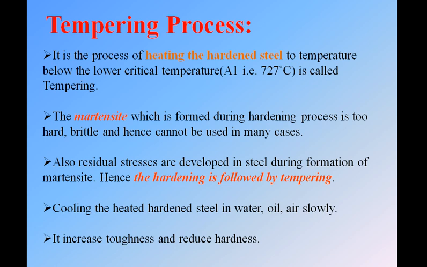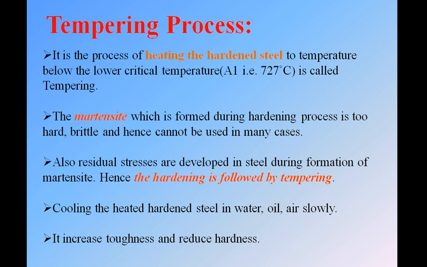We cannot go above 727 degrees Celsius. We heat the hardened steel below 727 degrees Celsius. Next, the martensite which is formed during the hardening process is too hard and brittle, hence cannot be used for many cases. Also, residual stresses are developed in steel during the formation of martensite.